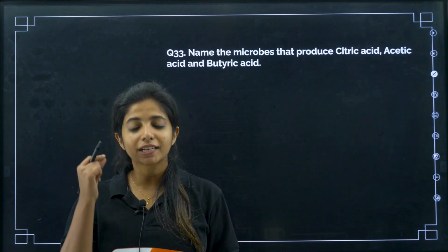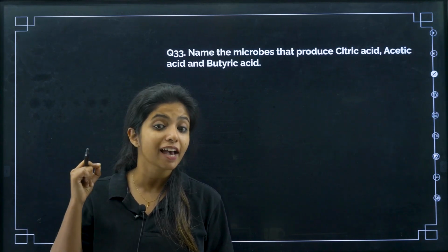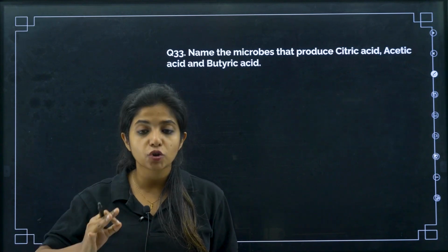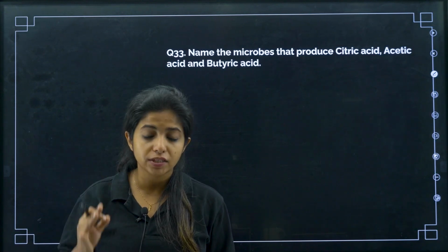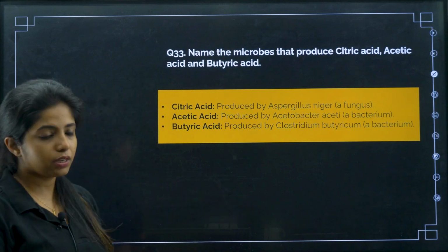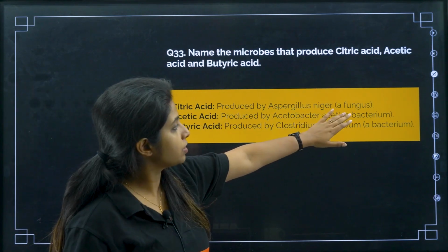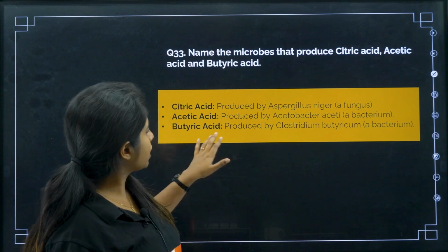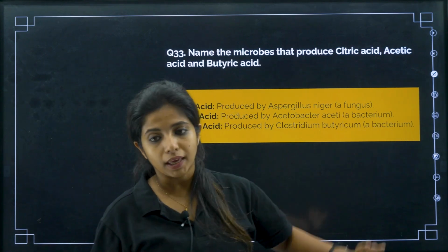So citric acid, my dear children, is produced by Aspergillus niger, a fungus. Acetic acid by Acetobacter aceti. Butyric acid by Clostridium butylicum. So here it is: citric acid, Aspergillus niger, a fungus. Acetic acid, Acetobacter aceti, a bacterium. Butyric acid, Clostridium butylicum, a bacterium again.